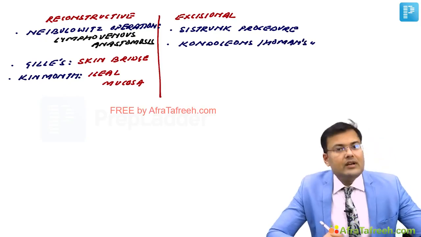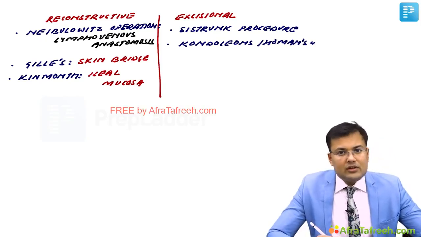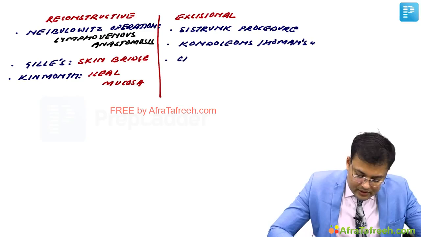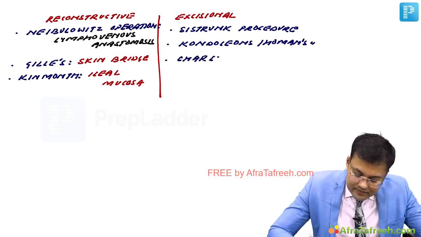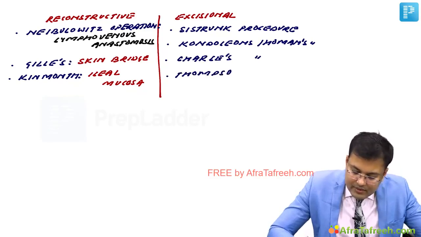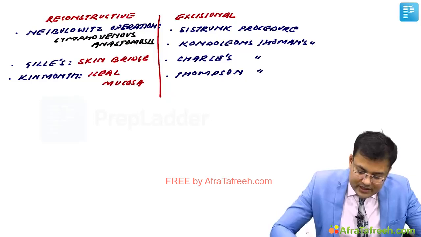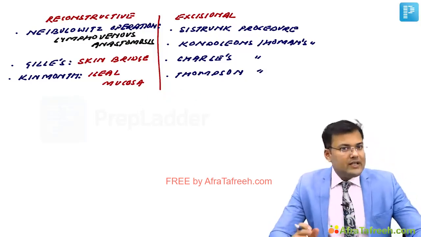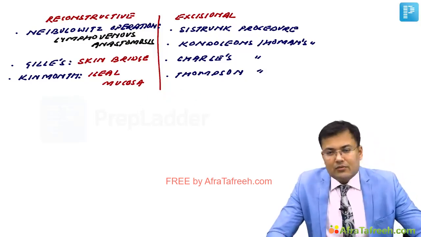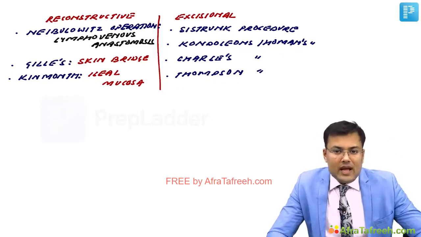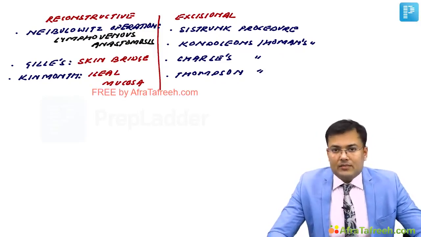Again, this is a procedure. There is the Charles procedure and the Thompson procedure. Clear? You have to remember these names because they are frequently asked. So excisional operations: Sistrunk procedure, Kondoleon or Homans, Charles and Thompson.